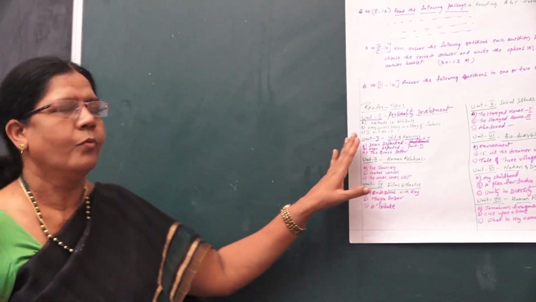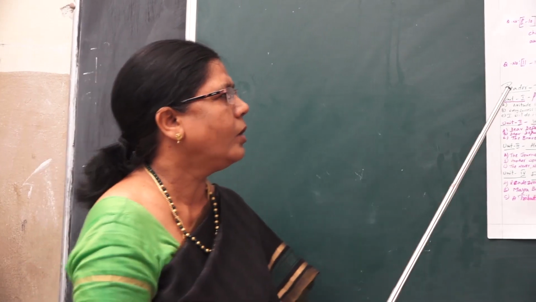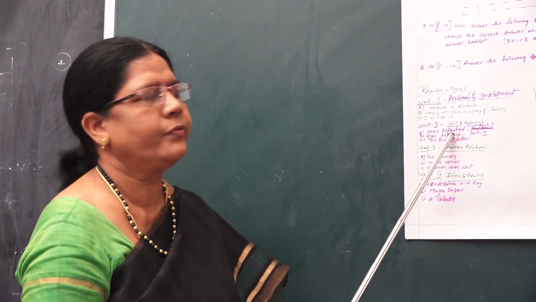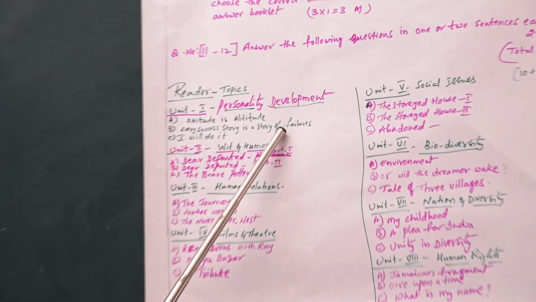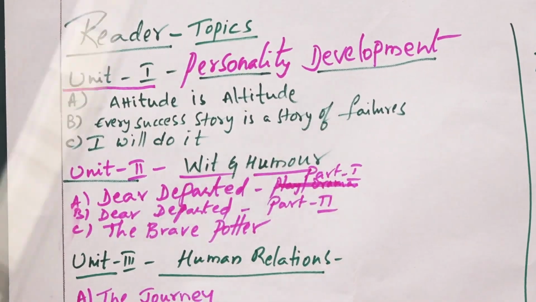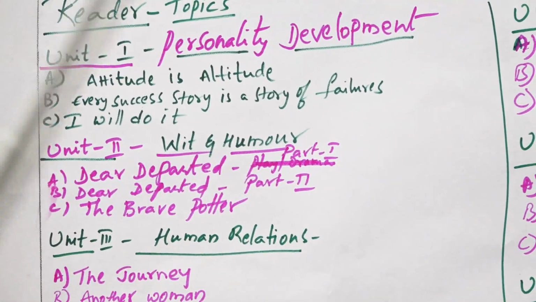You have to once again recollect your memory. How Narayana Murthy had succeeded in spite of his failures, and every success story is a story of failures. We know about Edison and others, how many times they failed, and afterwards it became fruitful. You have to recollect your memory.